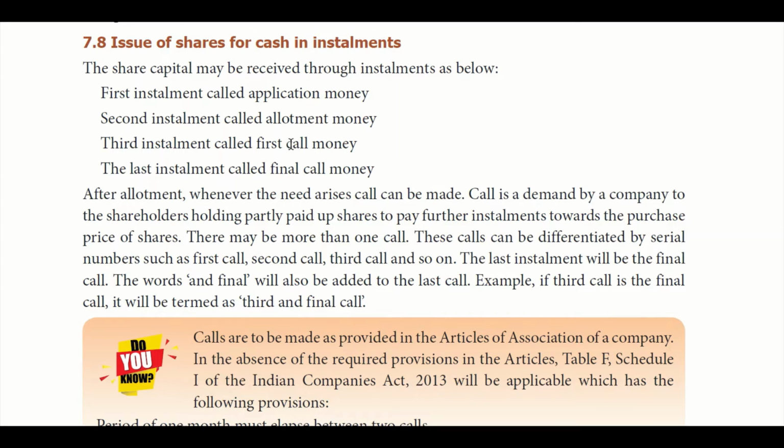They don't receive the full value of shares at one go, but in different installments.